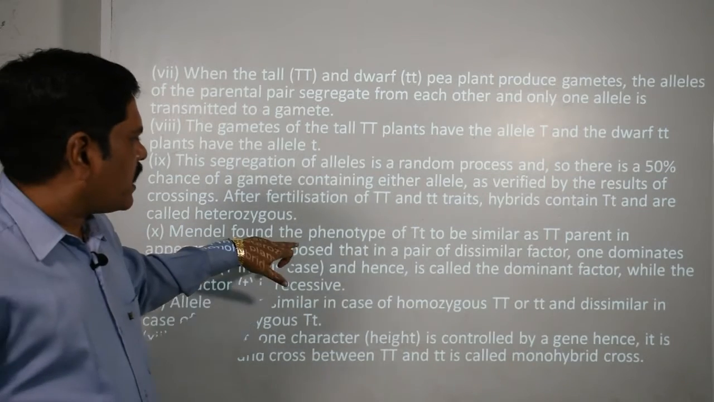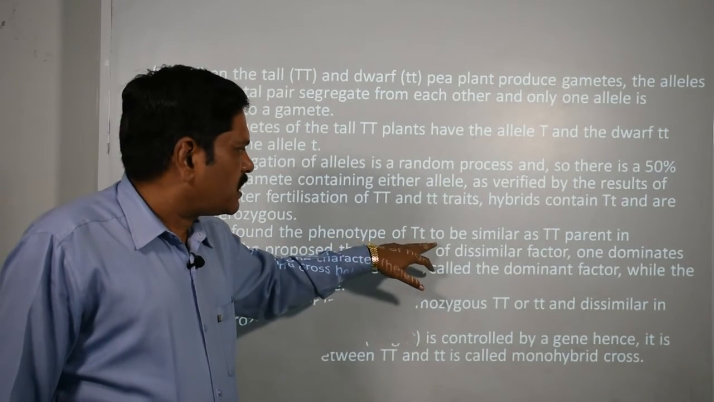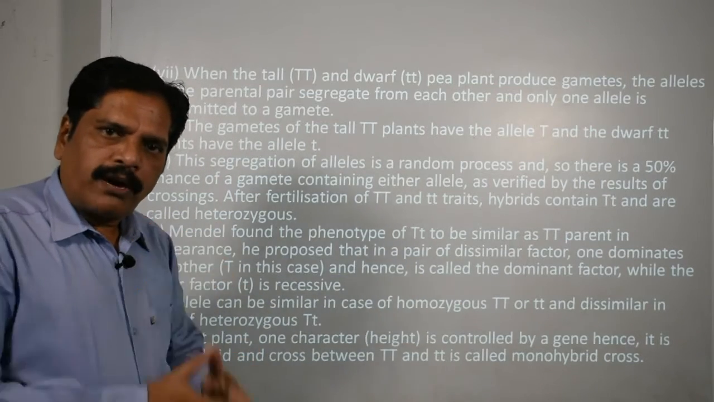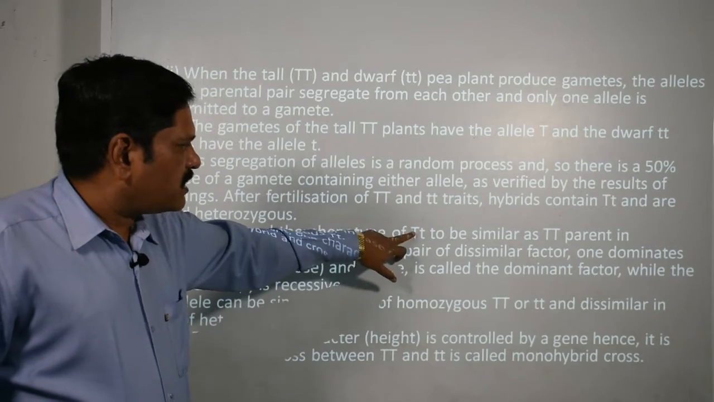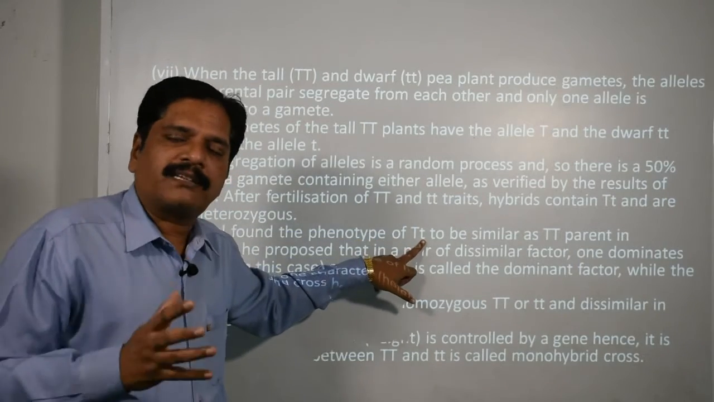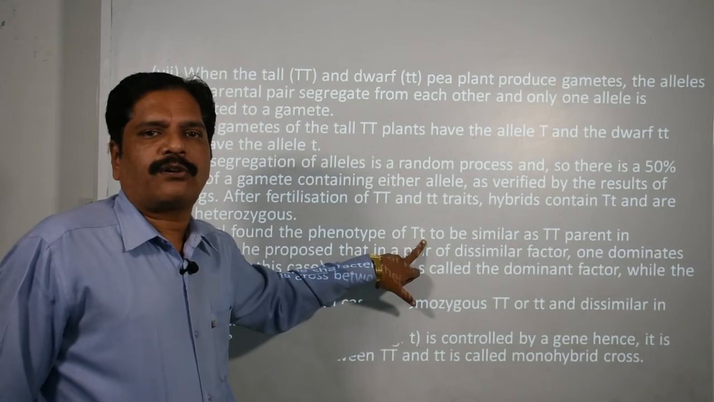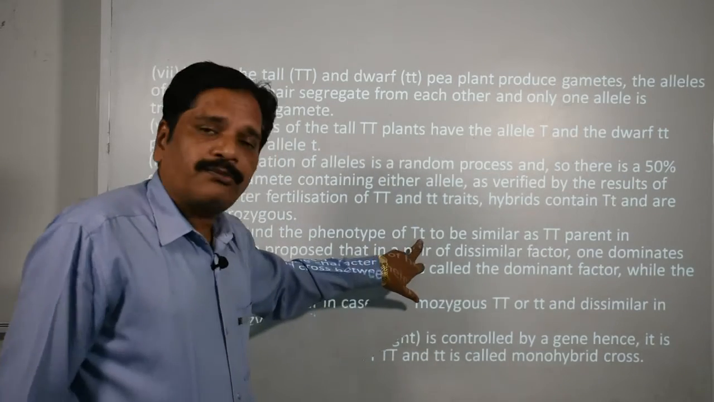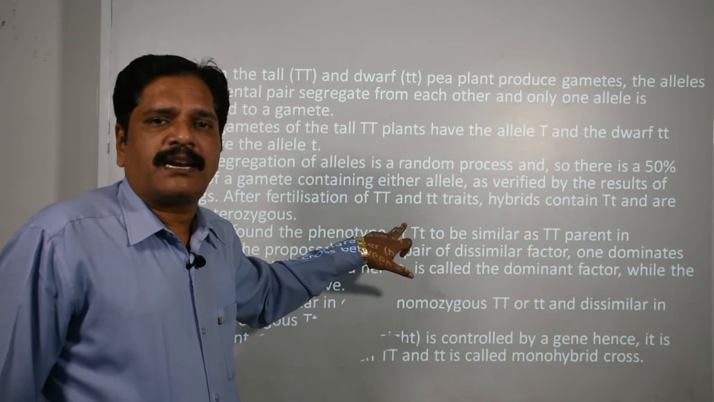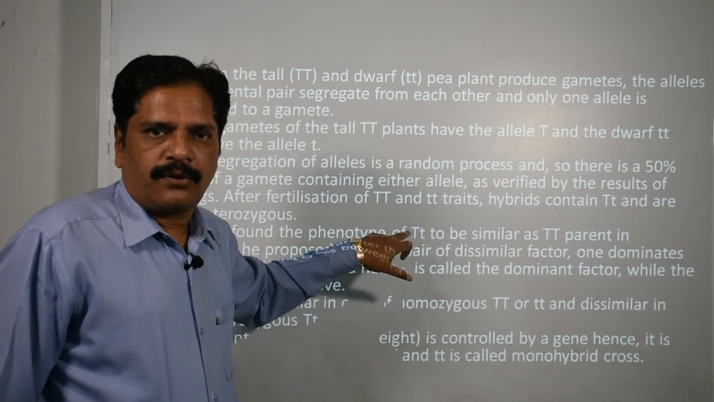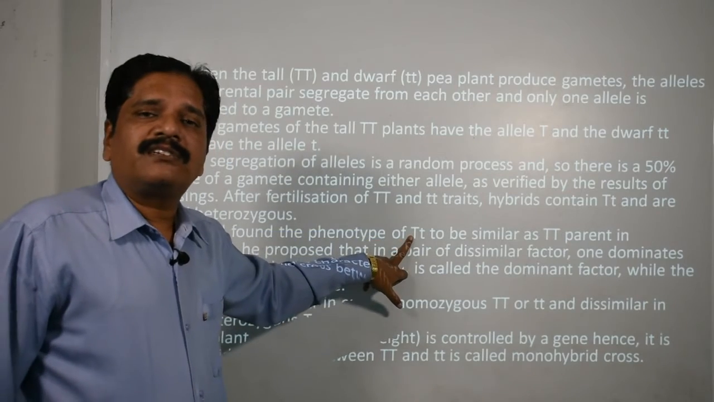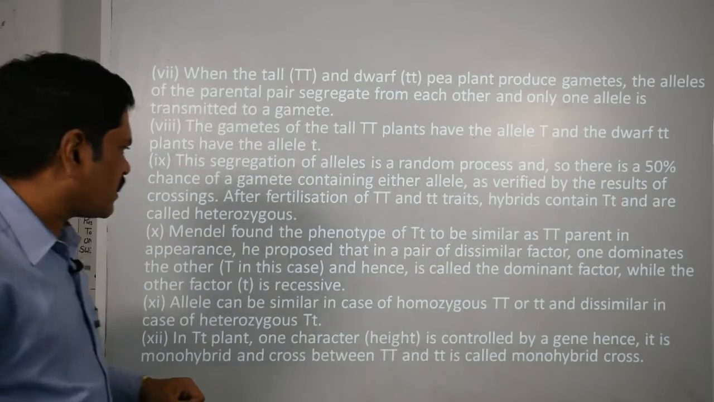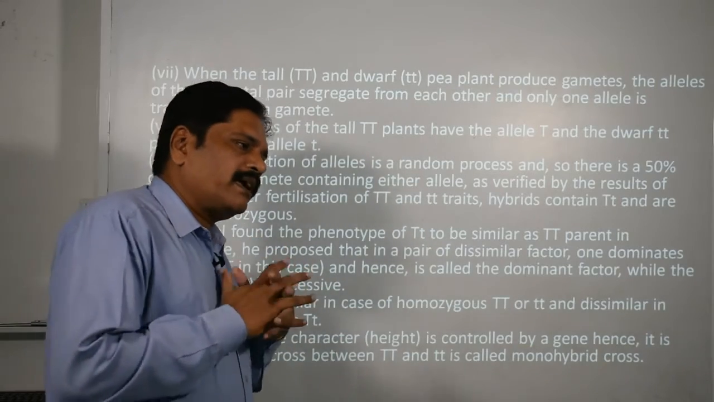Mendel also found that the phenotype of capital T and small t is similar to capital TT, because one allelic gene is responsible for masking or hiding the character of the other gene. Clear? In other words, the small gene is unable to express itself in the presence of the capital one. That's why we call this gene the dominating gene and this one the recessive one. Clear?